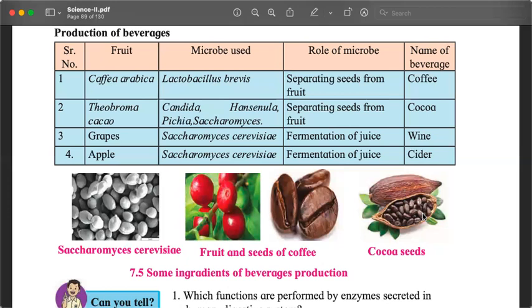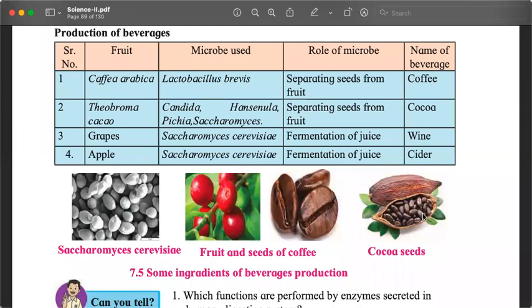From this chocolate is made, different types of chocolates. A lot of sugar is added because these seeds of the cacao plant which produces cocoa are very bitter. We add a lot of sugar and then chocolate becomes sweet. Dark chocolate is bitter.